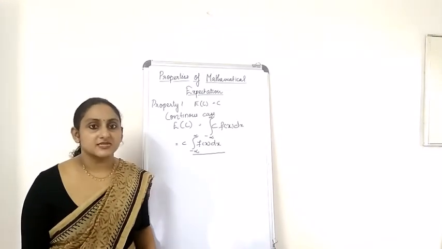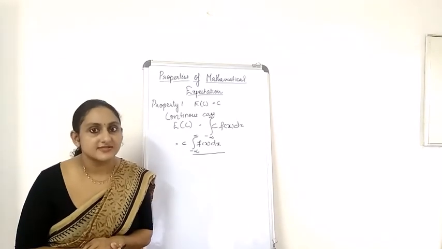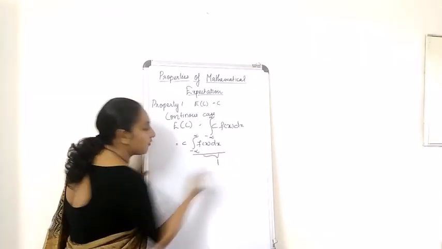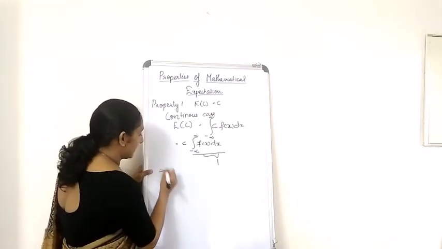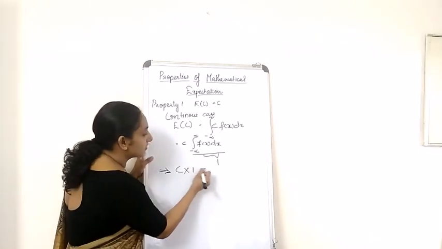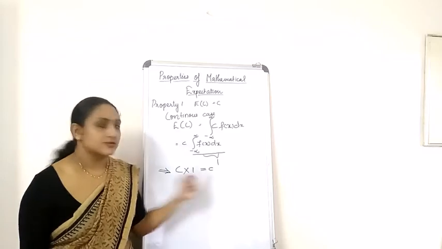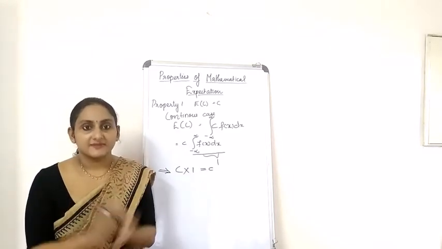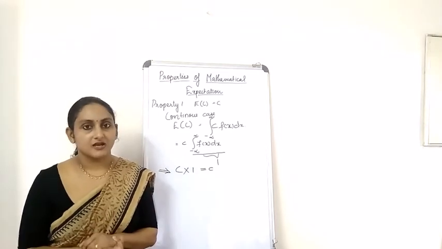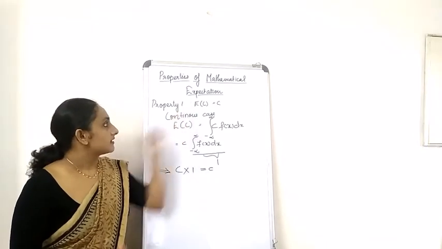Now that is a property of what? Of the density function, which you have already studied in your last semester. So this is equal to 1, which implies C multiplied by this value 1, which is equal to C. Hence proved E of C is equal to C. So that means the expectation of a constant is a constant itself. So take down the continuous case too.